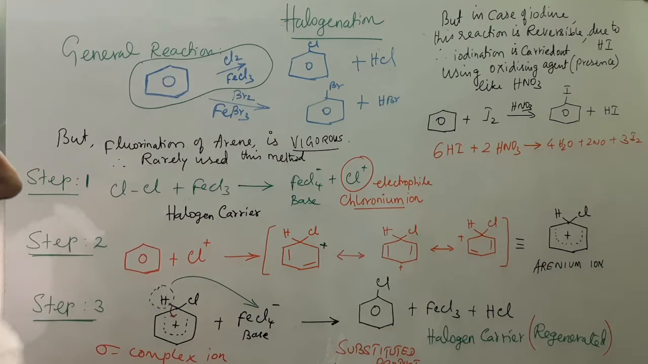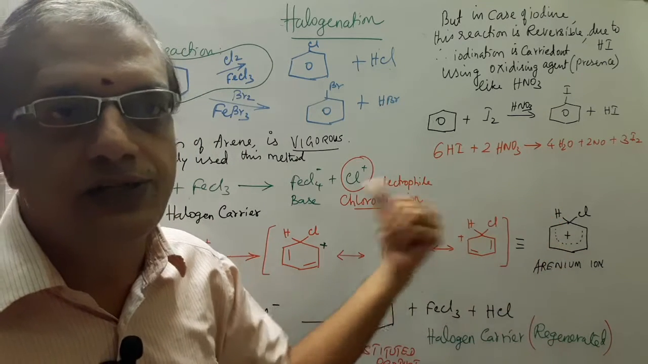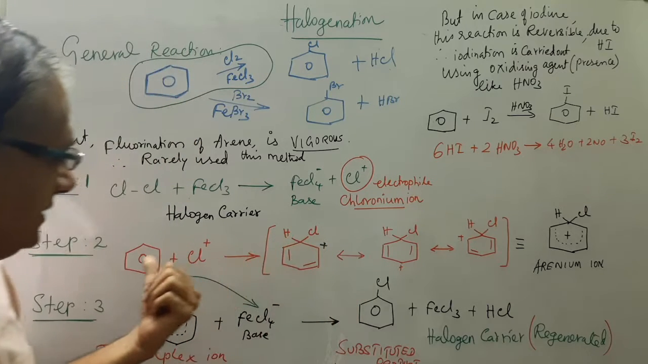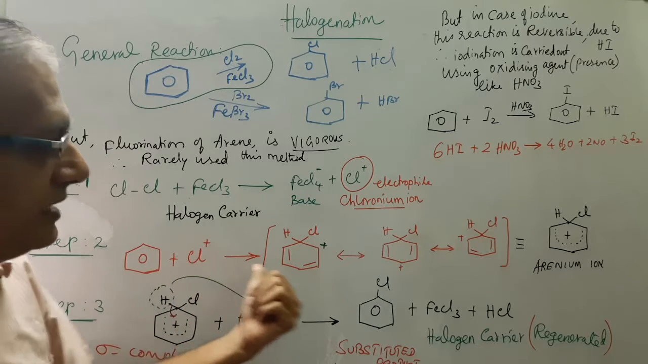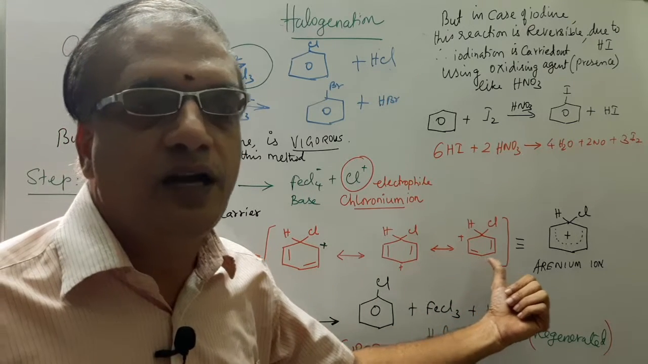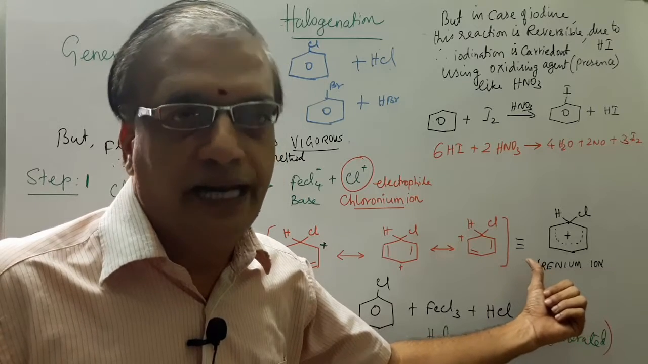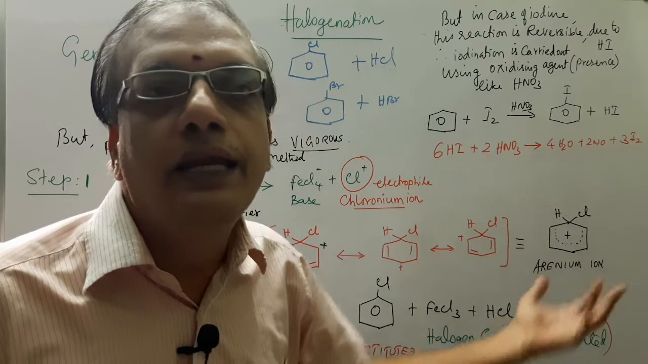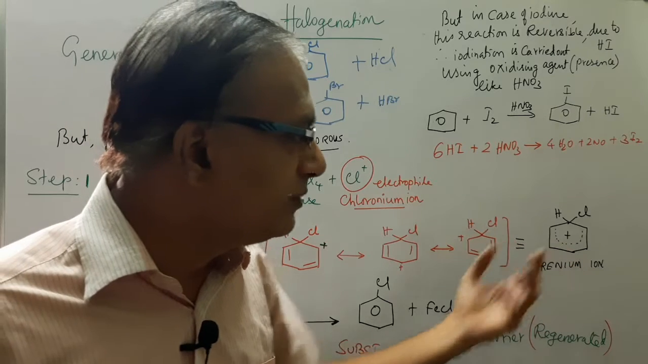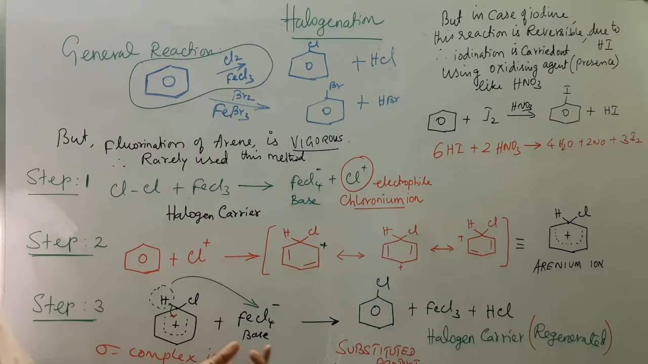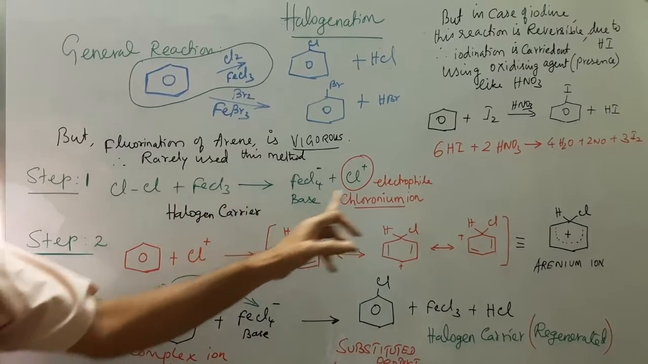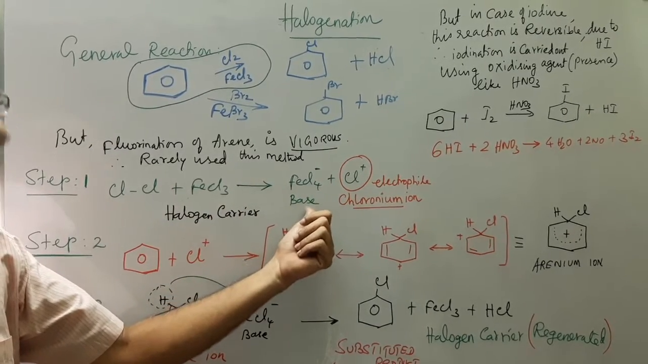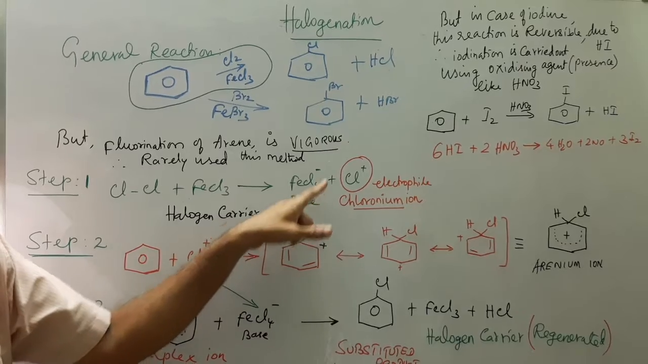Once the arenium ion is formed, we already know its history. In the initial stage, the benzene is aromatic in nature. Upon chlorination, it forms like this, and the arenium ion loses its aromatic nature. To regain its aromatic nature, it needs to look for a base, any Lewis base. Here the halogen carrier in this reaction forms our base, that is FeCl4 minus.